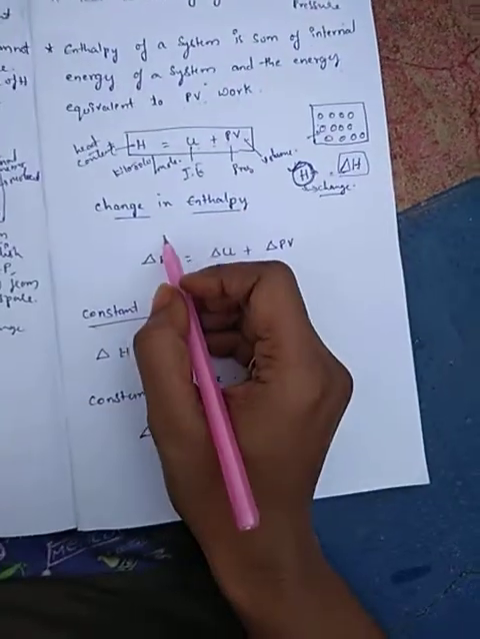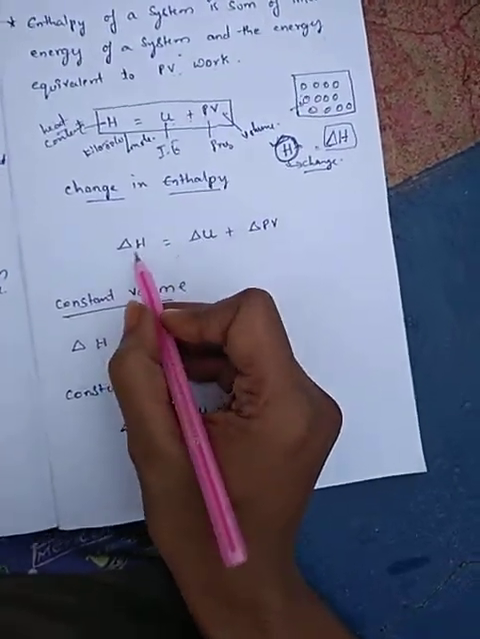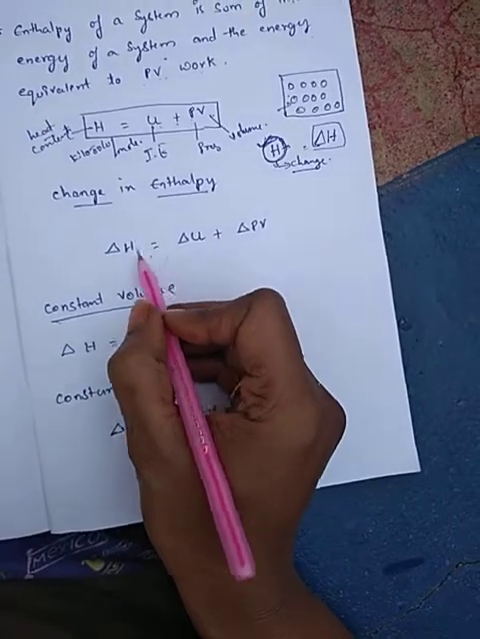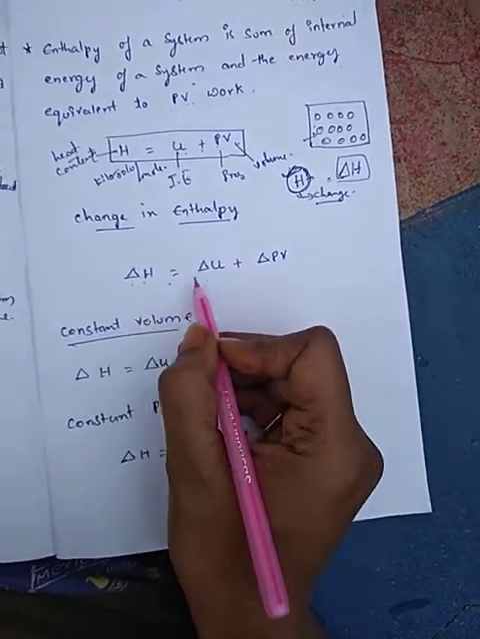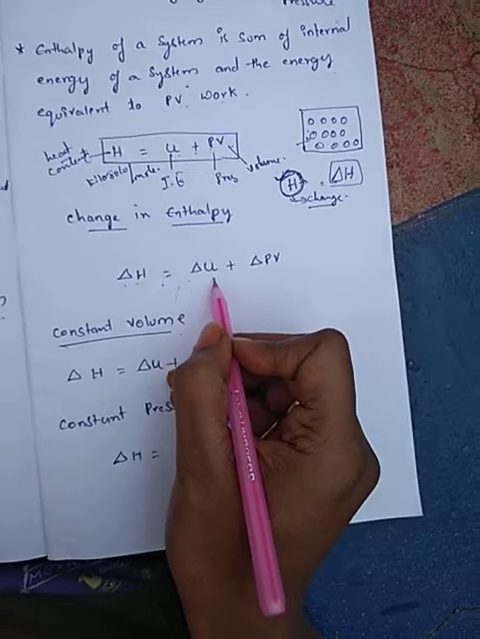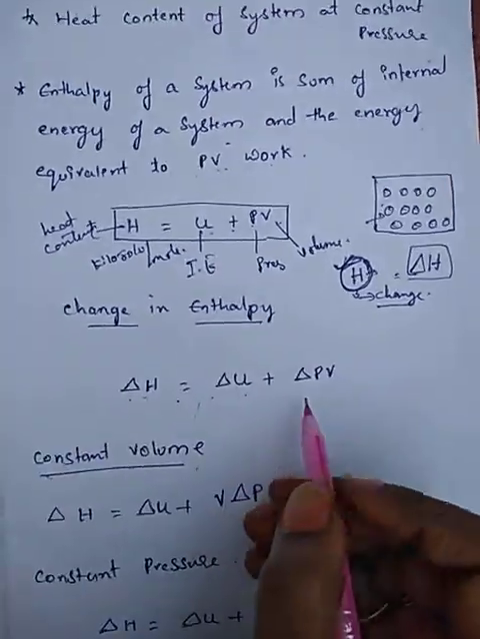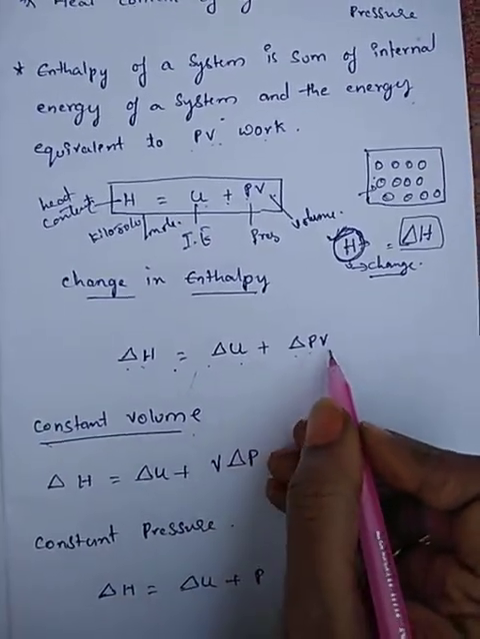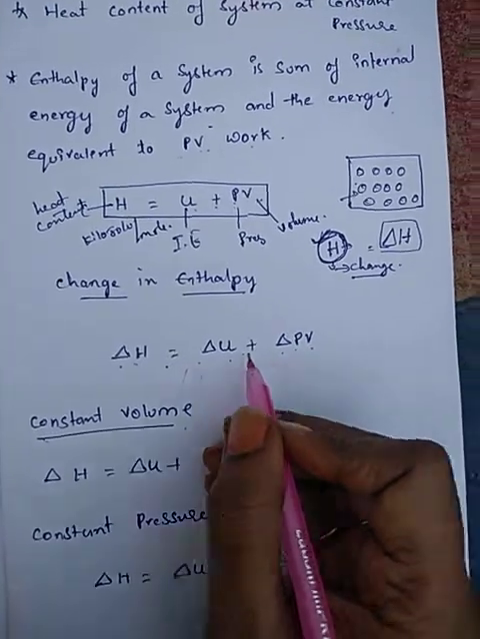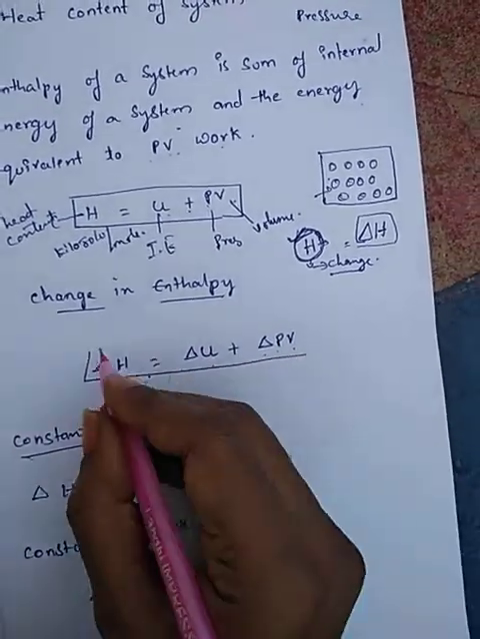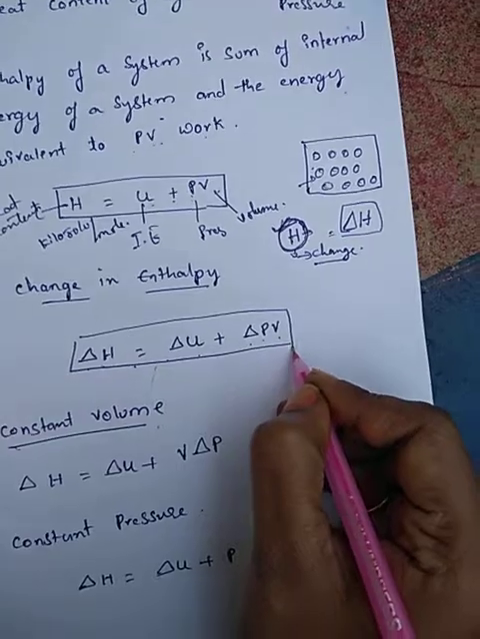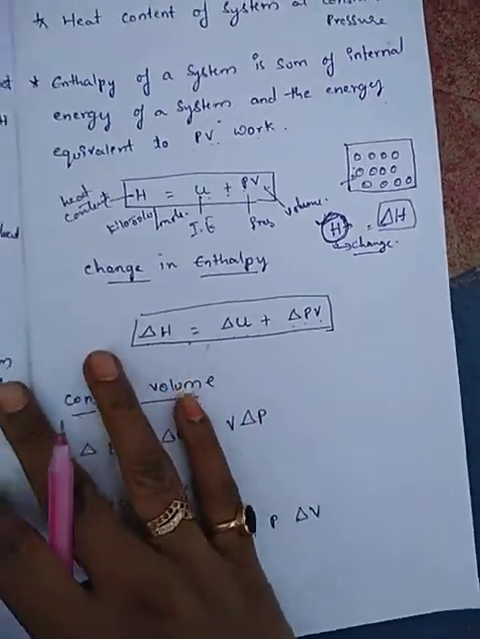So change in enthalpy is delta H is equal to delta U plus delta (PV), the change in pressure and volume. So this is about the change in enthalpy, the heat content of a system at constant pressure.